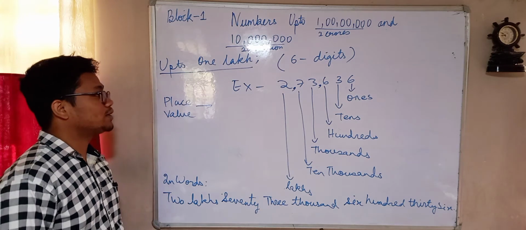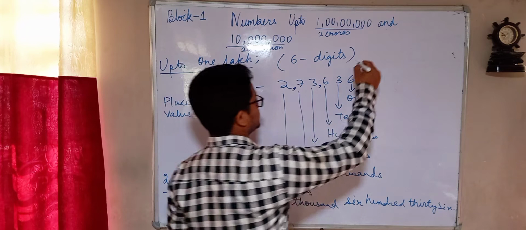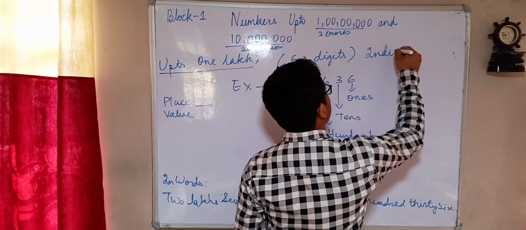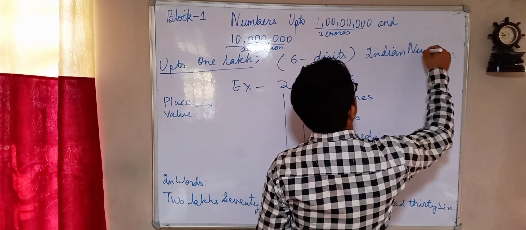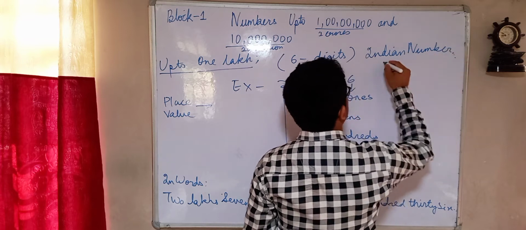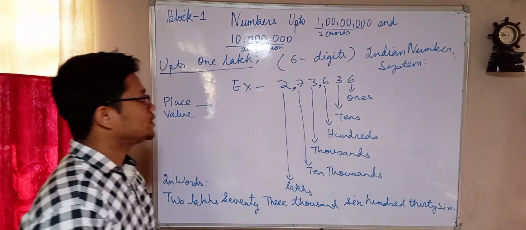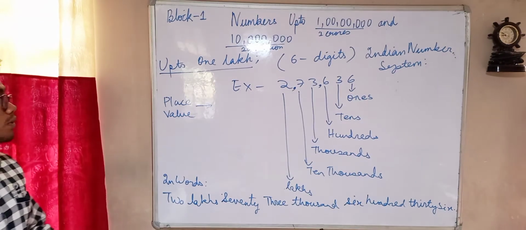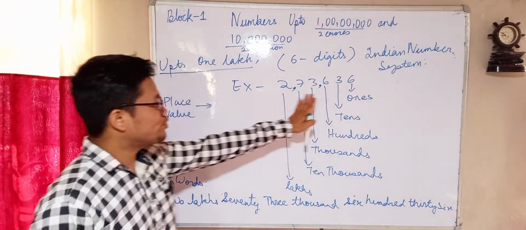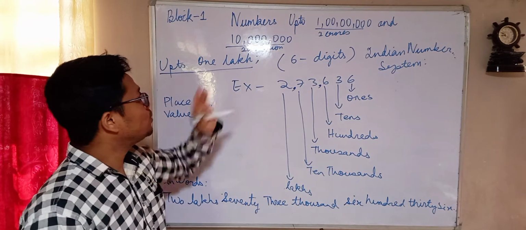Okay children, so this is how we separate a number in the number system up to 1 lakh. This is your Indian number system. Let me recap again: if you have a 6-digit number, it is up to 1 lakh.